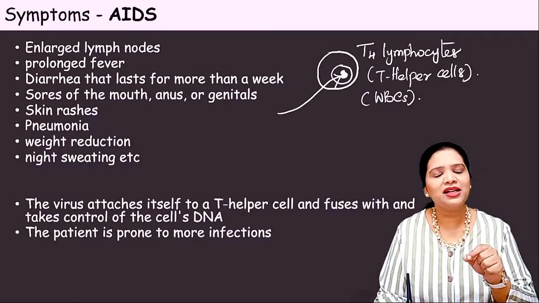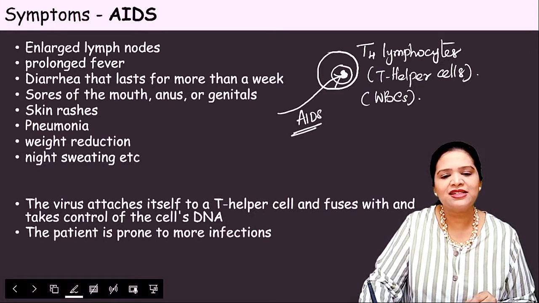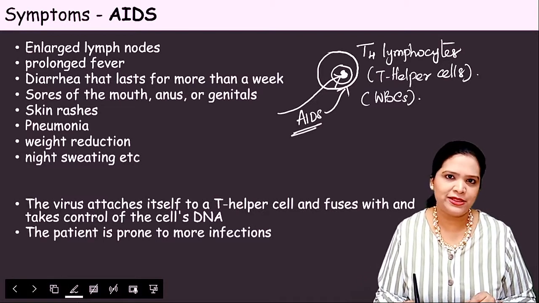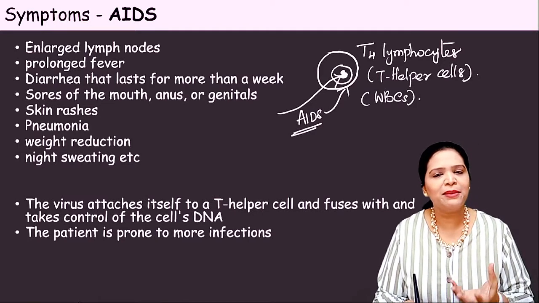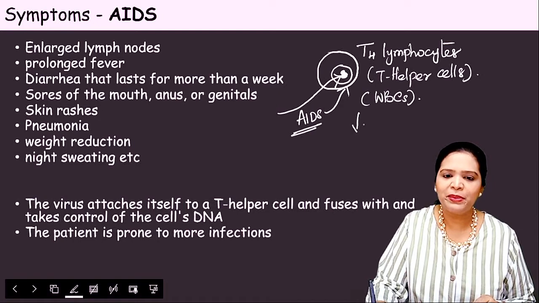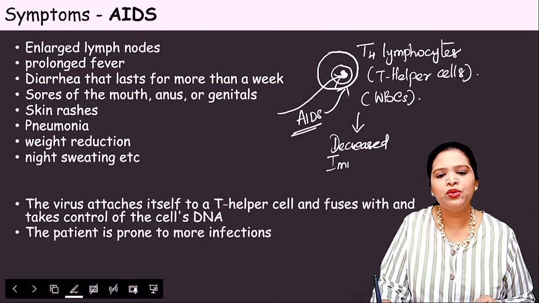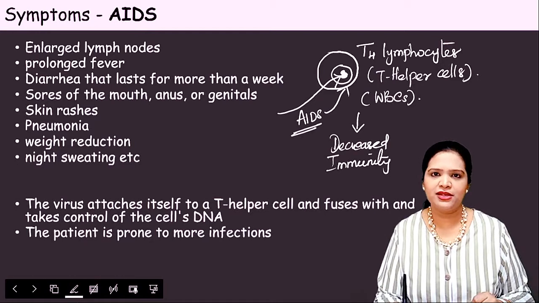Now, when the AIDS virus enters the body, it enters directly into the T helper cell. So here the basic immunity itself is getting disturbed. That's why the patient will have decreased immunity. Why decreased immunity? Because the immunity-giving cells, that means the T4 cells, are getting affected, right?